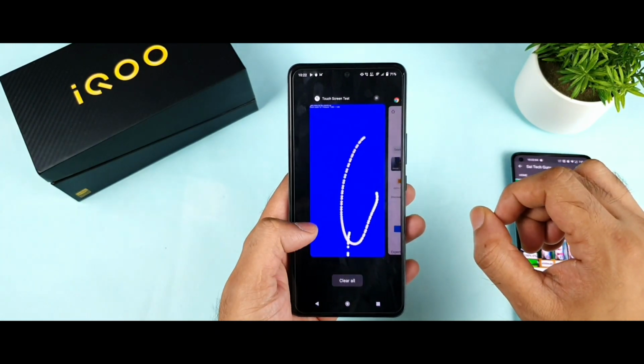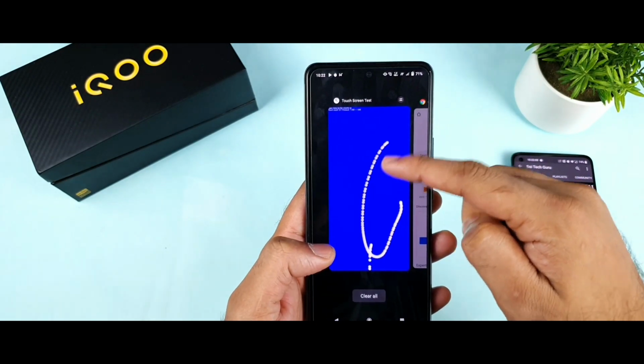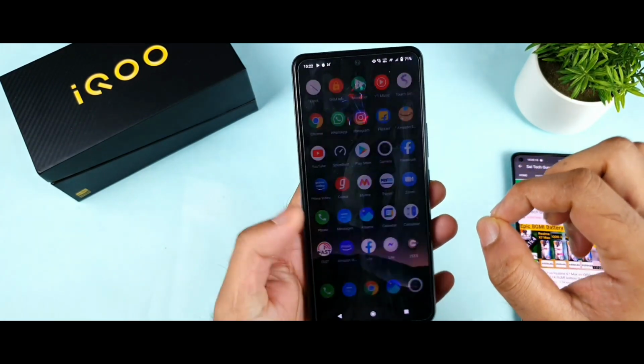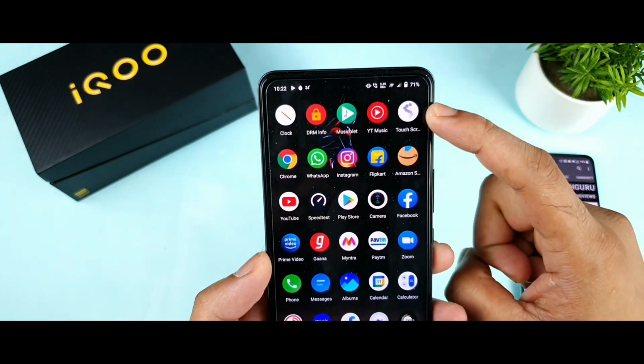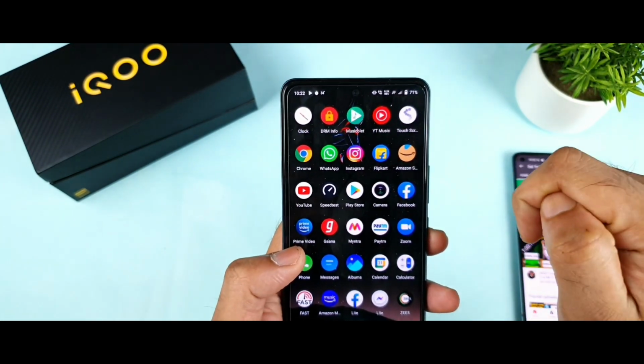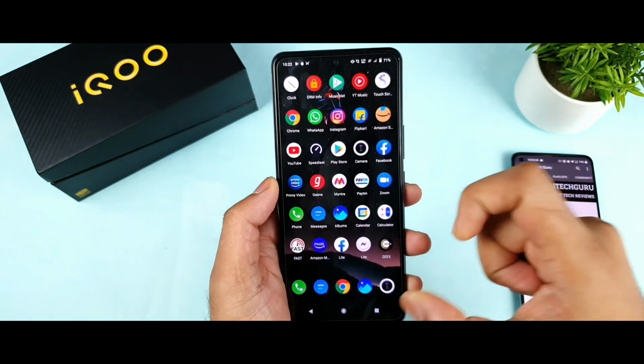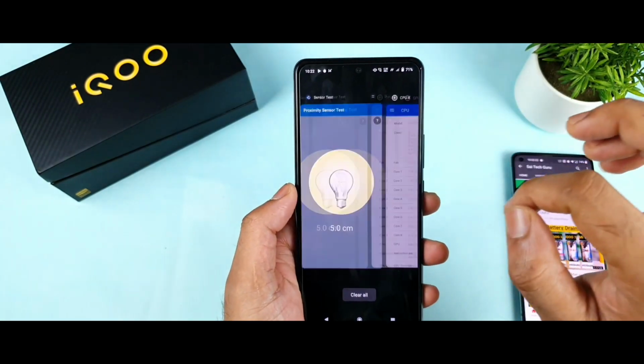First application is the clock, whether it's visible or not, as you can see. So it's coming till touchscreen test. As you can see, till ear roll it's kind of visible. Let me just show you exactly till where, till ear. So overall, I think out of 50, only the last 4 are not showing. That means 46 applications are showing in the multitasking. Yes, 46 applications. You can see clearly, friends, 46 applications.